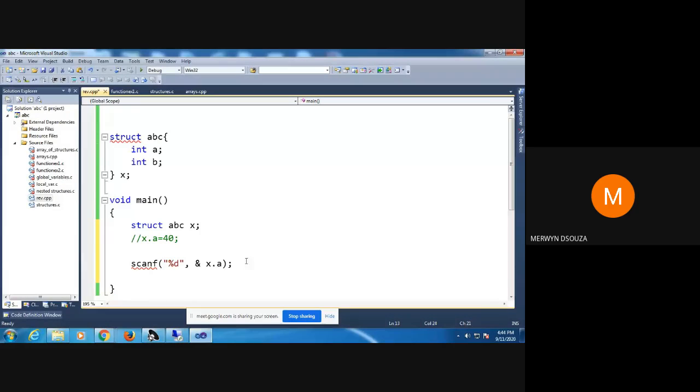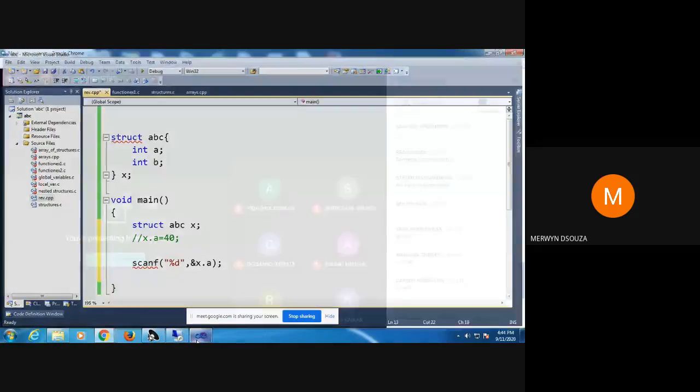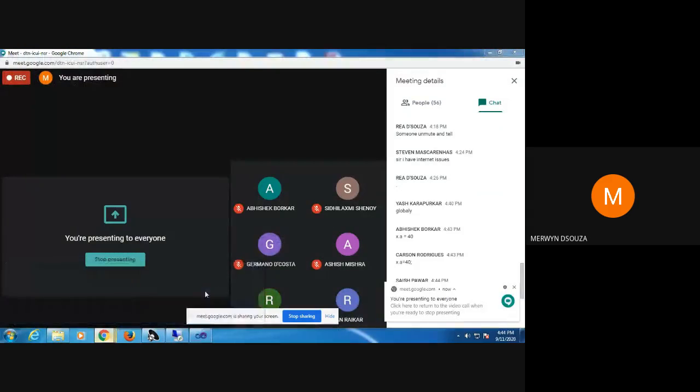So you would have taken the input like this. Why %d? Because a is of the type integer. Don't leave space here. Got it?